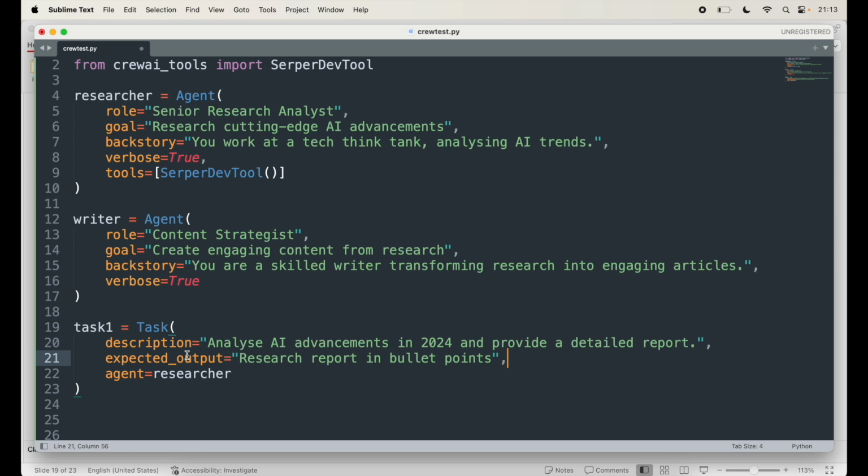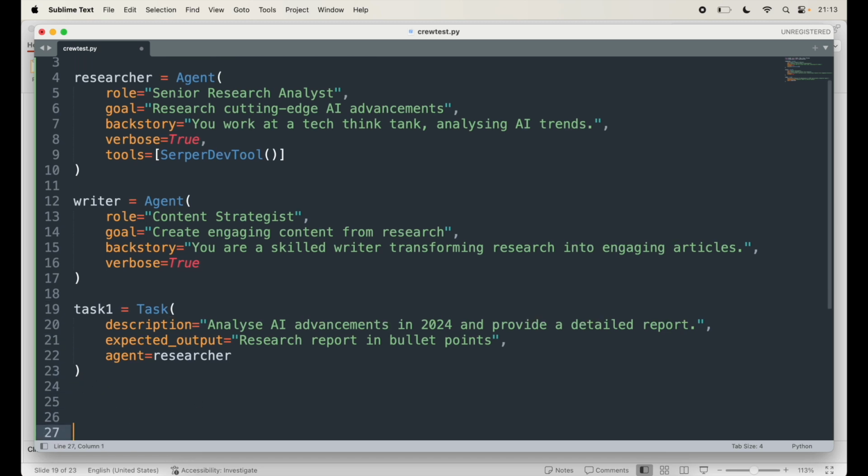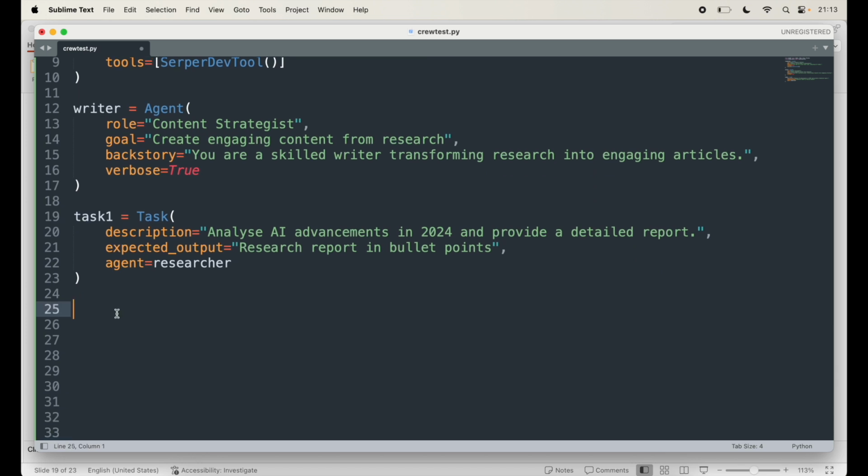Now let's create a writing task for the writer. Just move a little bit up. I'll say task 2 equal to, again, Task, and we need these 3 items.